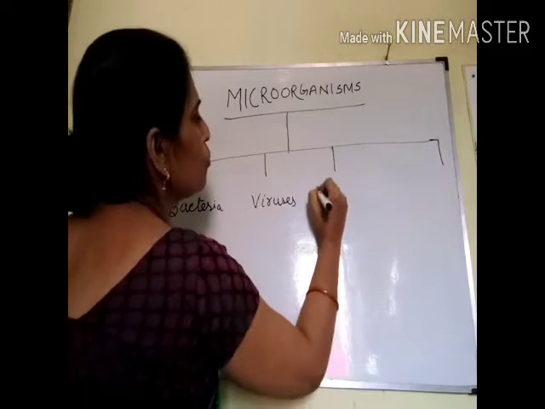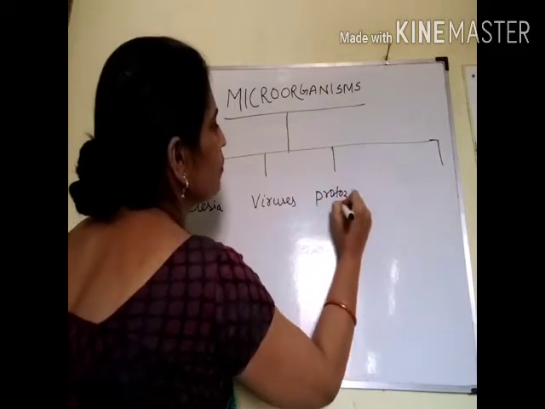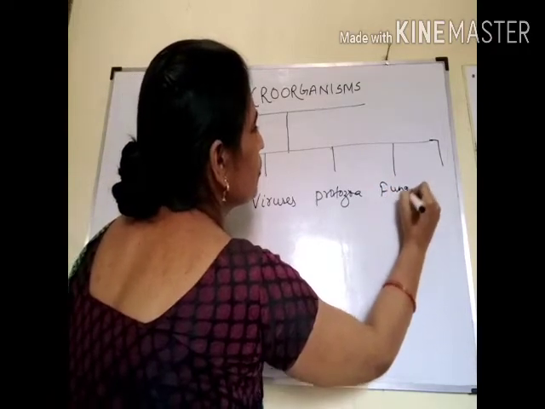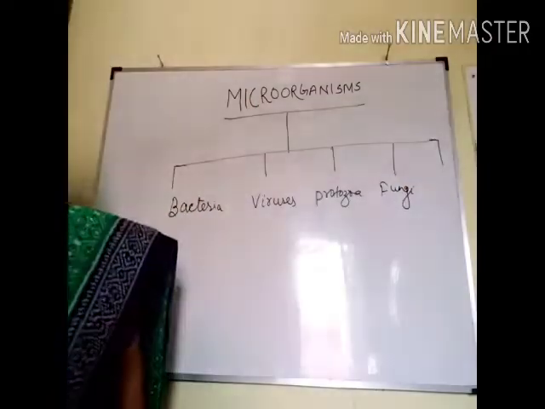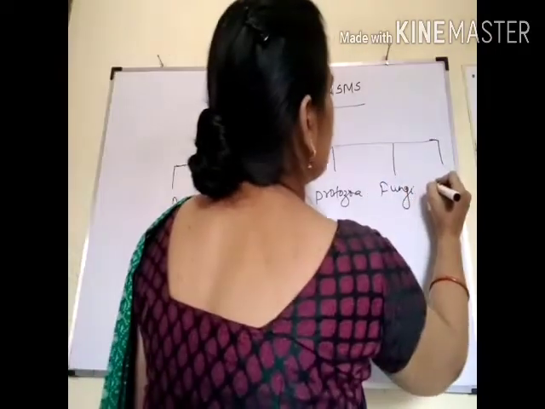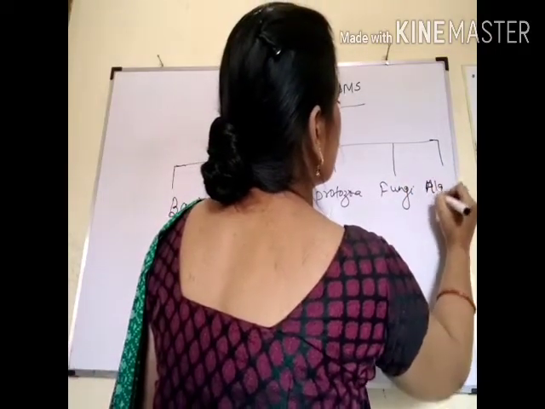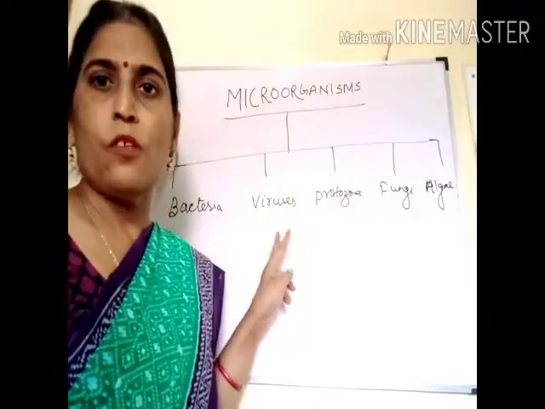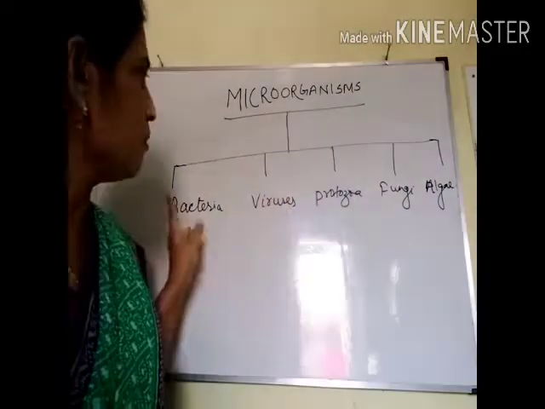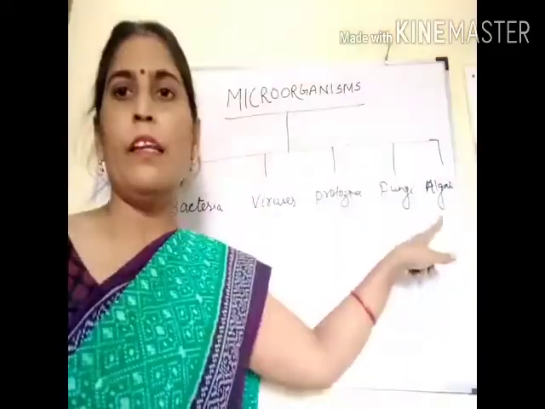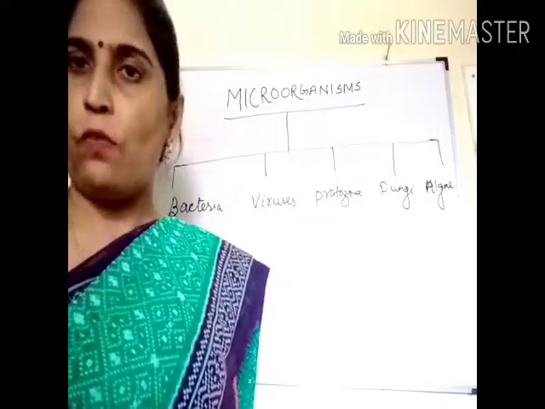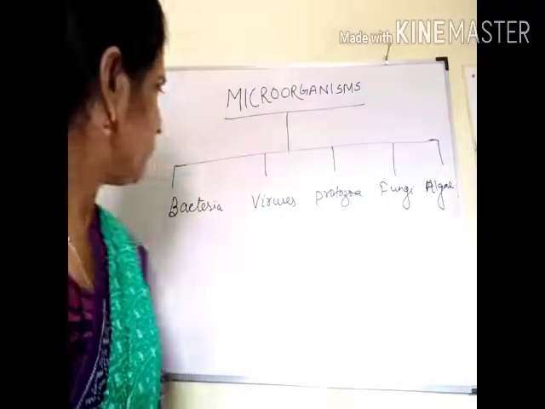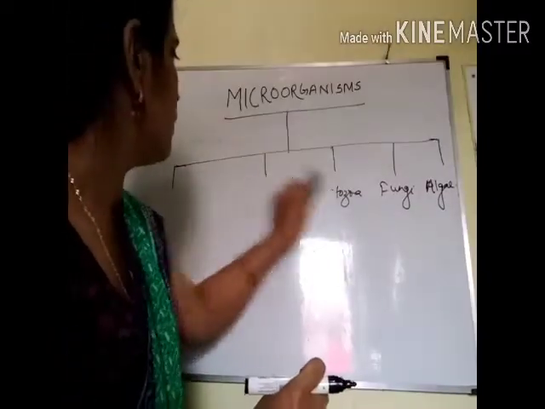Third is protozoa. Fourth is fungi. And fifth is algae. So there are 5 major types of microorganisms: bacteria, virus, protozoa, fungi and algae. Now we have to see one by one all the characteristics of these 5 microorganisms. So first of all we will see bacteria.